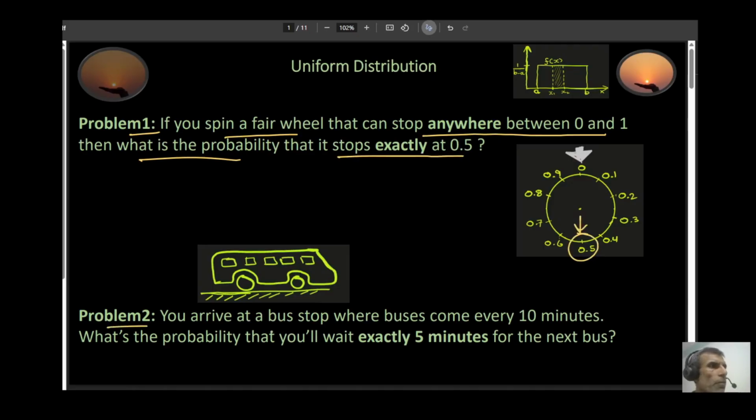Problem statement number two. Let's say you arrive at a bus stop and you know that these buses come every 10 minutes. Then what is the probability? What is the chance that you wait exactly 5 minutes for your next bus?